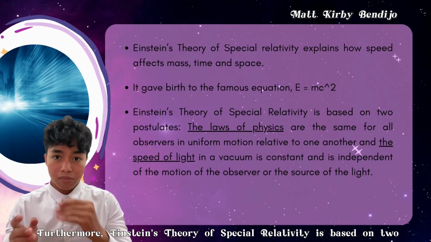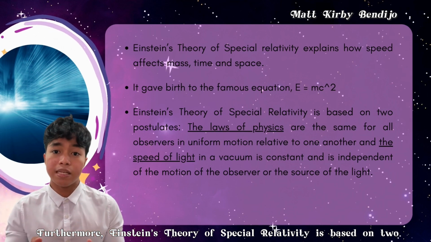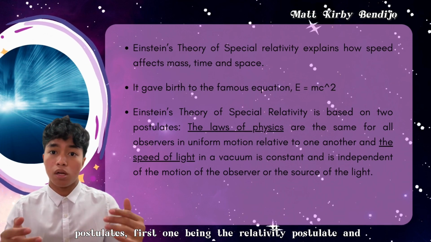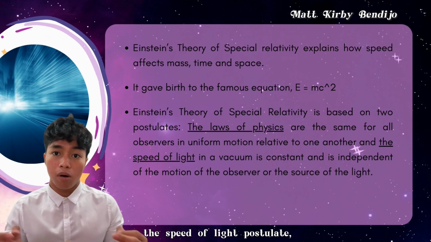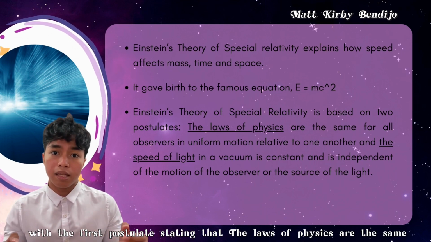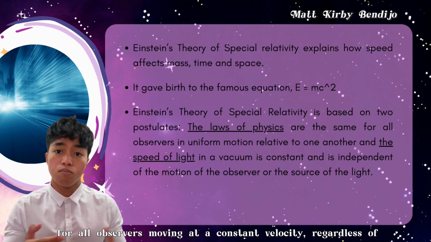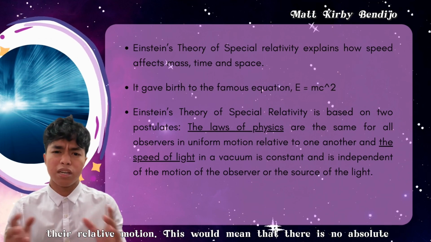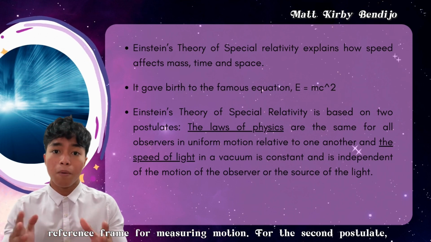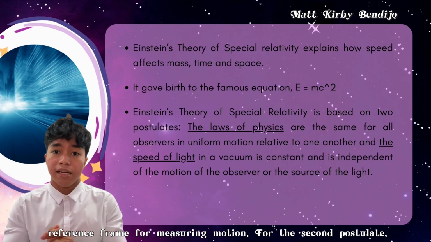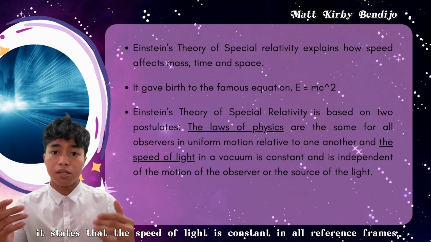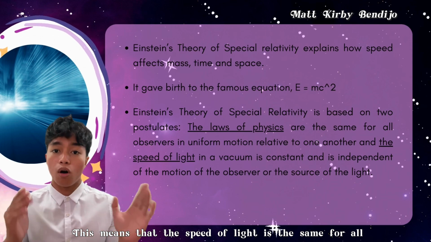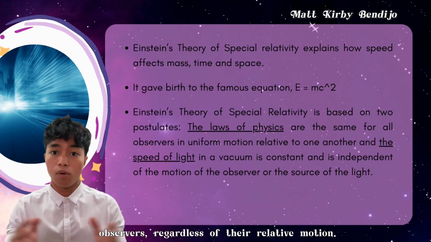Furthermore, Einstein's theory of special relativity is based on two postulates. The first one being the relativity postulate and the second the speed of light postulate. The first postulate states that the laws of physics are the same for all observers moving at a constant velocity, regardless of their relative motion. This would mean that there is no absolute reference frame for measuring motion. The second postulate states that the speed of light is constant in all reference frames. This means that the speed of light is the same for all observers, regardless of their relative motion.